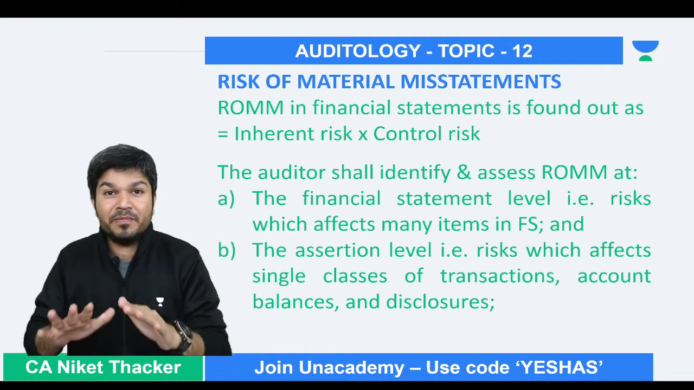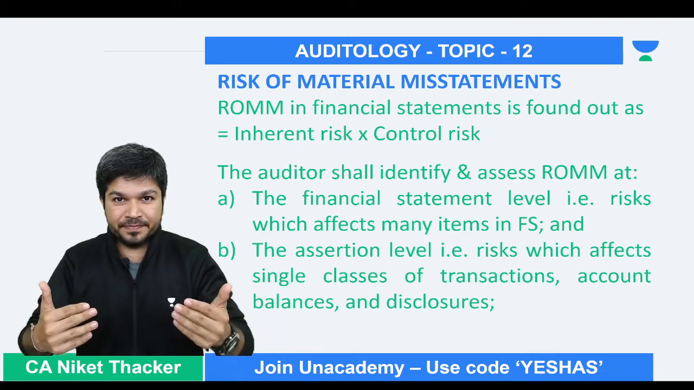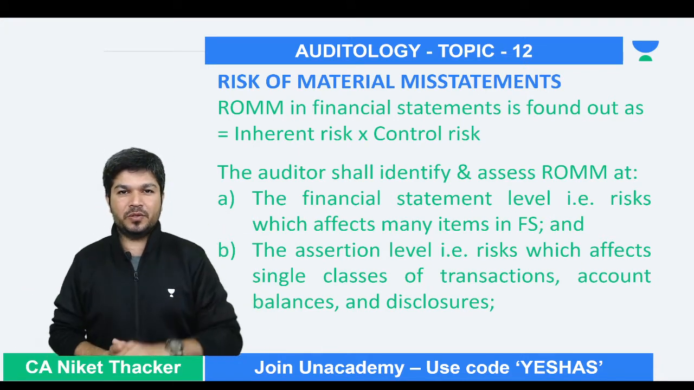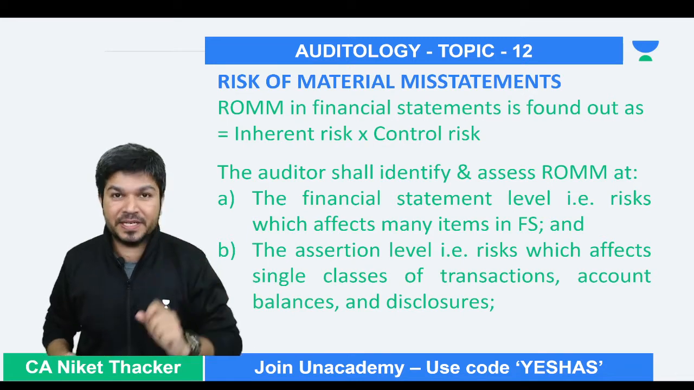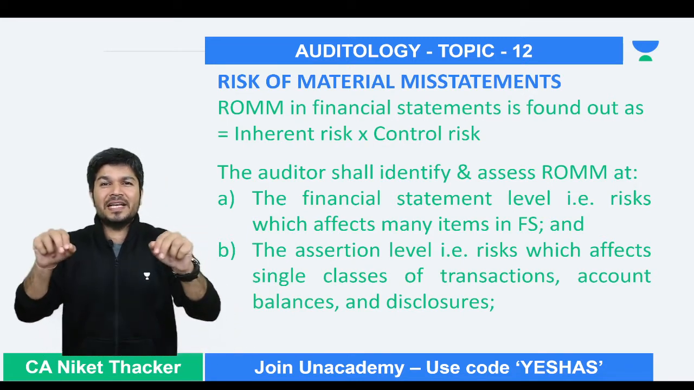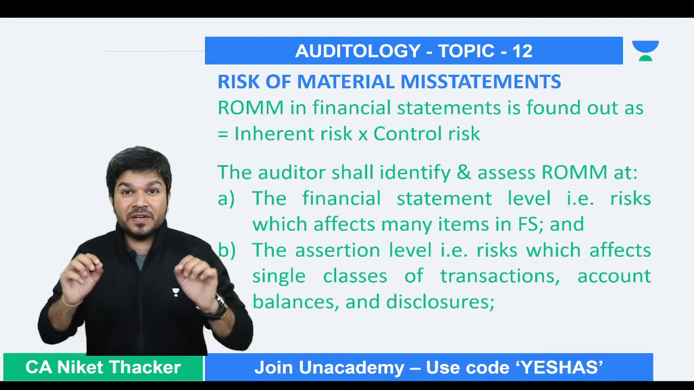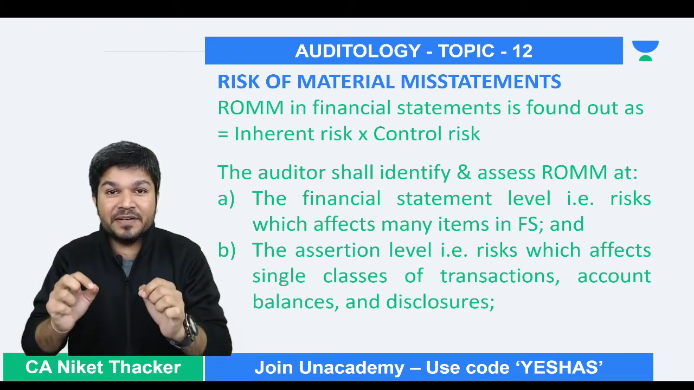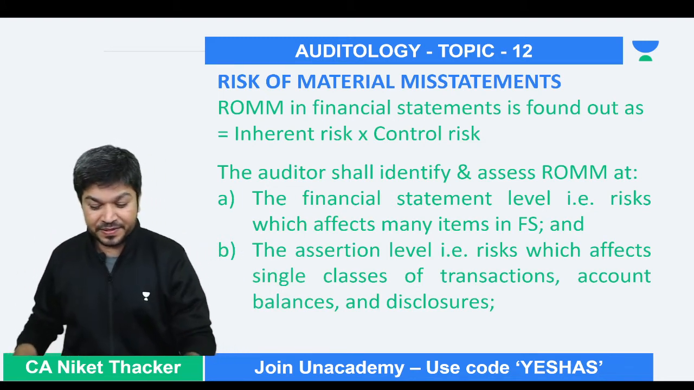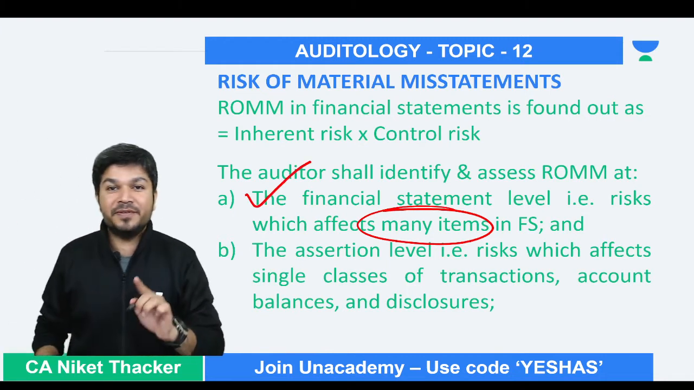Now, this risk of material misstatement, auditors should identify and assess at 2 stages. You should identify and assess the risk of material misstatement, one at a financial statement level, and second at an assertion level. So what is this? See, risk which affects many items in financial statement, we call it as risk at financial statement level.